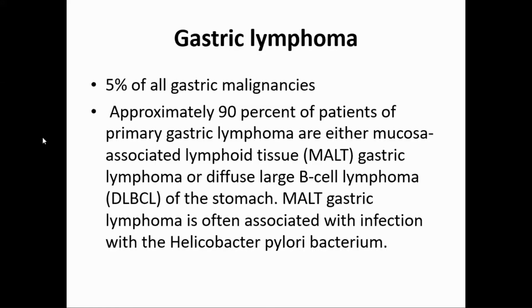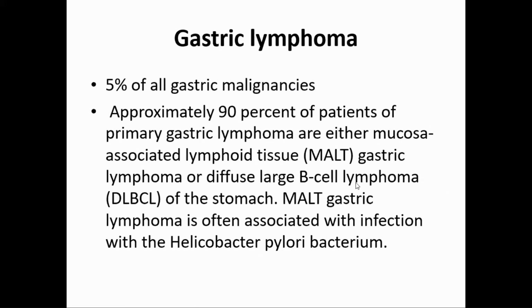Now gastric lymphoma, not in the syllabus, so I'll just mention briefly. It is 5% of gastric malignancy. Most patients with gastric lymphoma have either mucosa-associated lymphoid tissue lymphoma or diffuse large B-cell lymphoma of the stomach. Gastric lymphoma is often associated with infection with H. pylori. So the gastric lymphomas arising from mucosa-associated lymphoid tissue are called MALToma, and they are caused by H. pylori. The other type of gastric lymphoma is diffuse large B-cell lymphoma. When we come to lymphoma, we'll be talking about it.